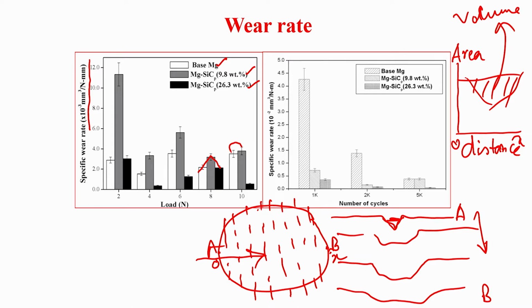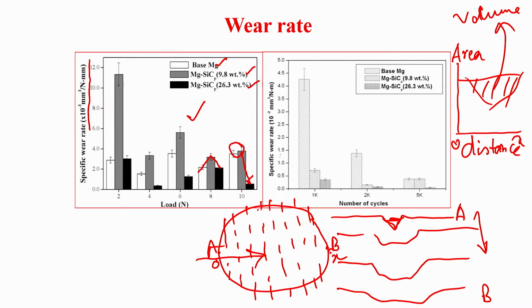This increase is not significant at 10 Newton load, but the decrease is significant from 9.8 to 26.3, or from 0 to 26.3. This is one piece of information that we got from the load dependence of the specific wear rate.